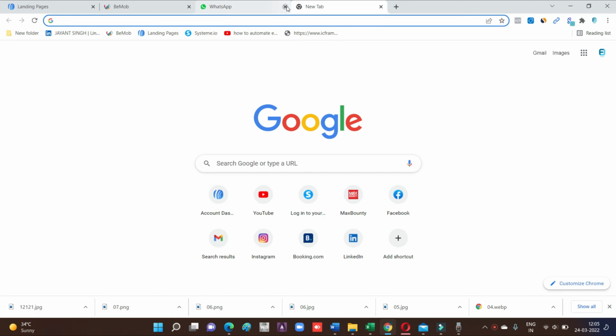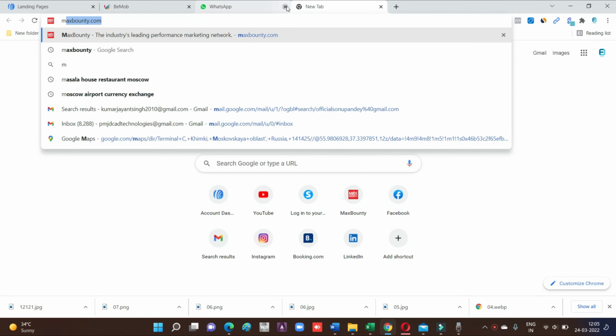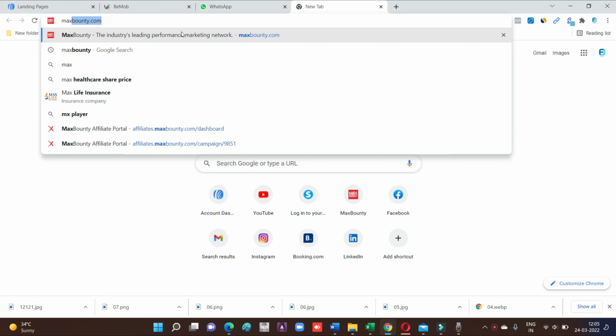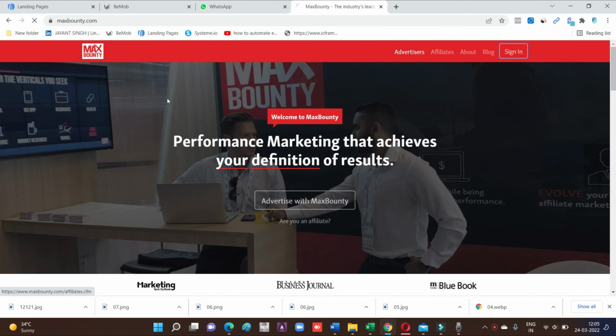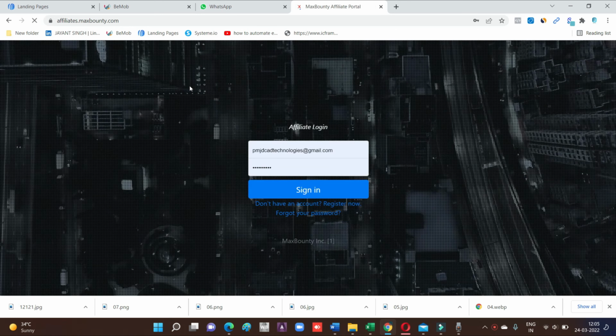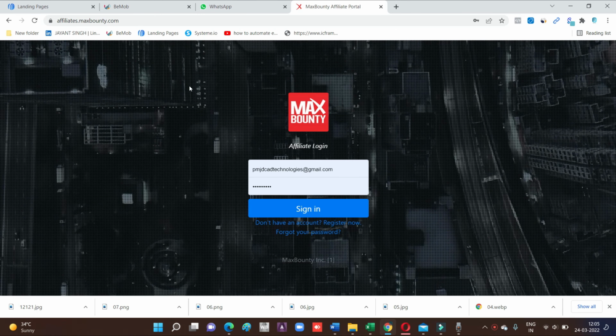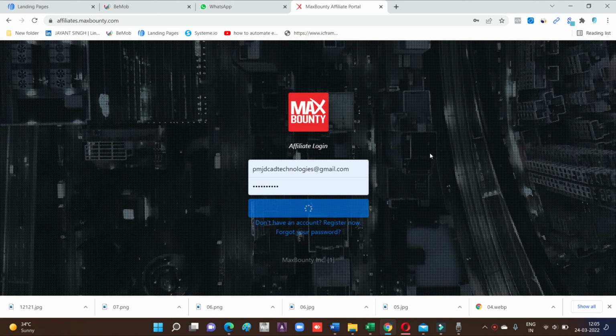First of all, I would like to open a MaxBounty account. So for that, go to MaxBounty and go for sign up. And if you don't have a MaxBounty account, then I'm going to give you some